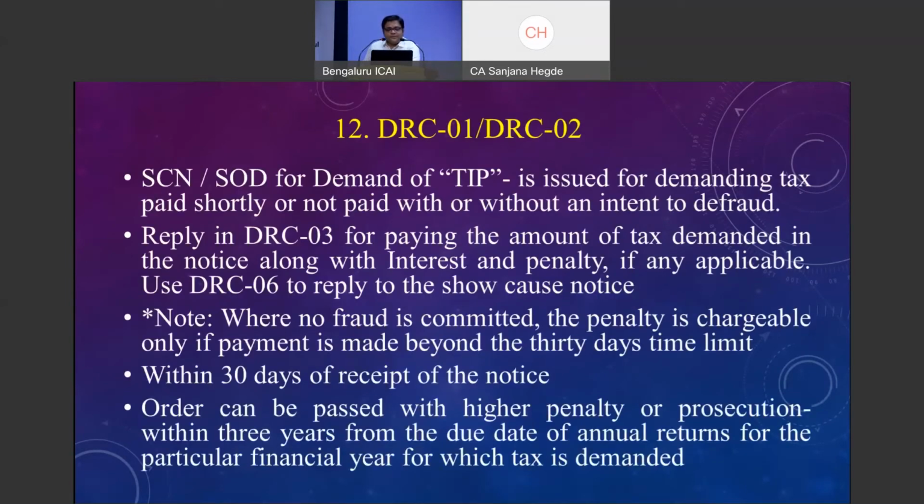If you refer to Rule 142, it is mentioned that the proper officer, along with the show cause notice, shall issue Form DRC 01 or DRC 02 electronically on the GST portal. Along with the show cause notice, they shall issue a summary of the demand in DRC 01 or DRC 02 on the portal. How do we interpret that?